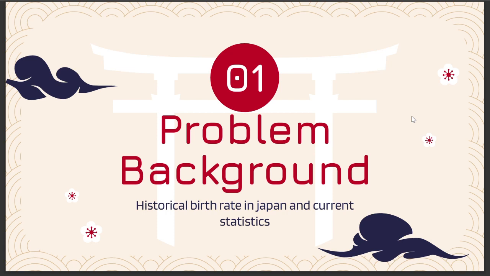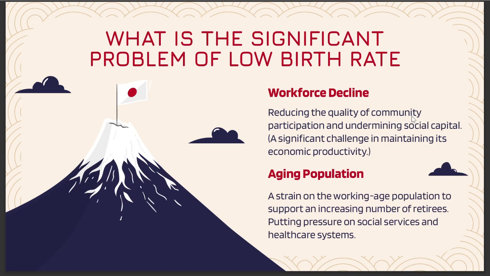So first, I would like to clarify the problem statement and background. What is the significant problem if a country has a low birth rate? The first problem is workforce decline. It leads the country to face a challenge in maintaining economic productivity. The second one is the aging population problem.